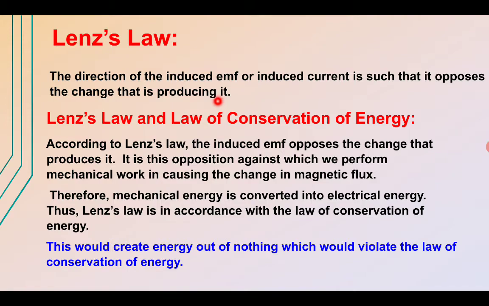So basically the induced EMF opposes the change in magnetic flux. If the current is induced due to the motion of a magnet, then the induced current in the coil sets itself to stop the motion of the magnet. And if current is induced due to a change in current in the primary coil, then the induced current is such that it tends to stop the change.